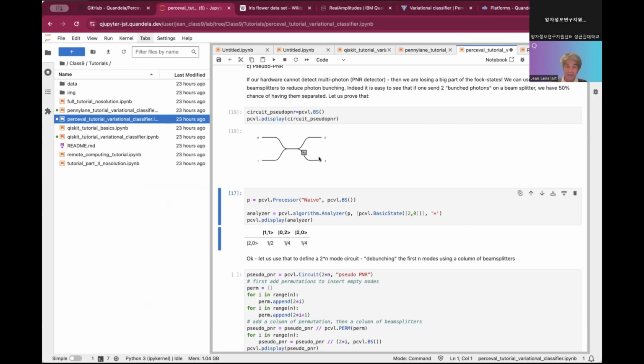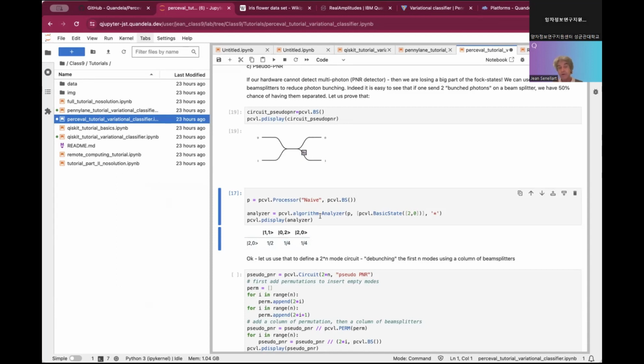So if we look at the complete distribution, and it is what you have been doing here, when we are sending 2 photons in the first mode and 0 in the second mode, we have 50% chance that the photons are dispatched in 2 different modes, and we have 50% chance that the photons are bunching again in one of the modes.